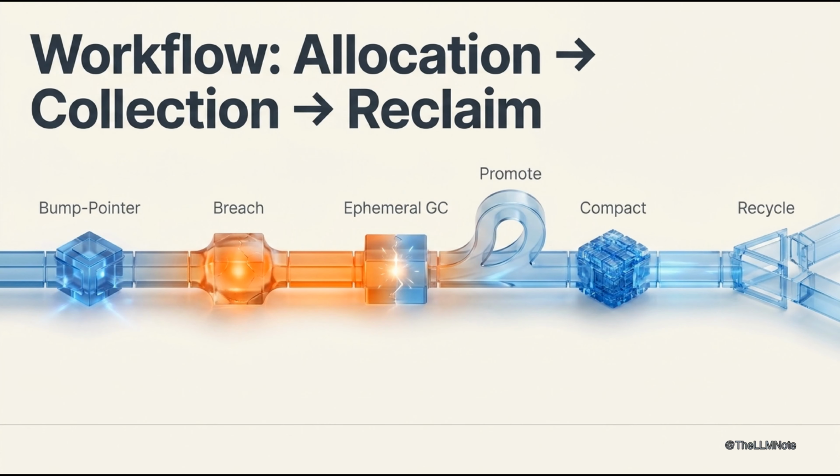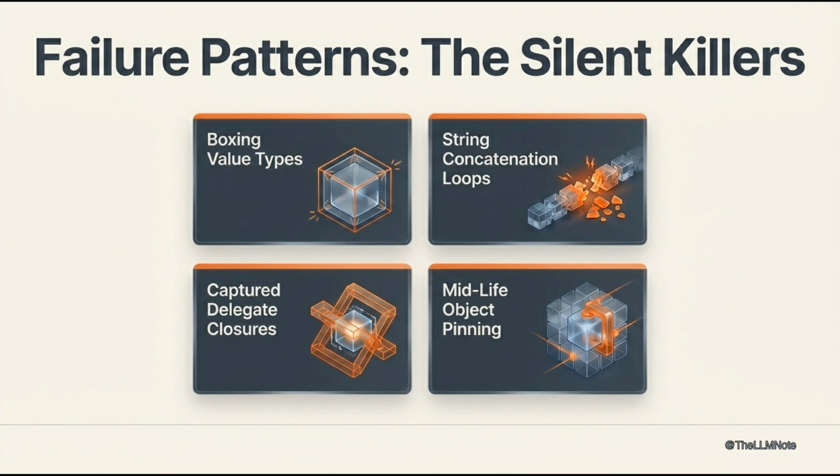Think about this for a second. Workflow: allocation, collection, reclaim. Bump pointer allocation in generation 0, threshold breach. Ephemeral GC triggers, survivors promote, compaction relocates, segments recycled. This cycle is the heartbeat of application throughput. And this is where things get complex.